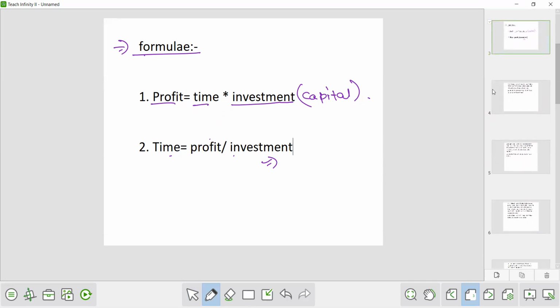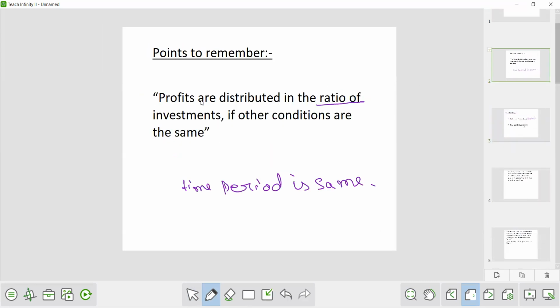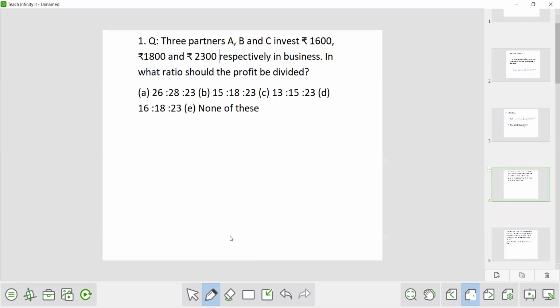There we will learn a lot of concepts regarding this chapter. Only two things we have to keep in mind: profits are distributed in the ratio of their investment if other conditions are the same. If other conditions are not the same, we try to make the conditions the same. We try to bring all investments into a single time frame. So we will better learn through questions.